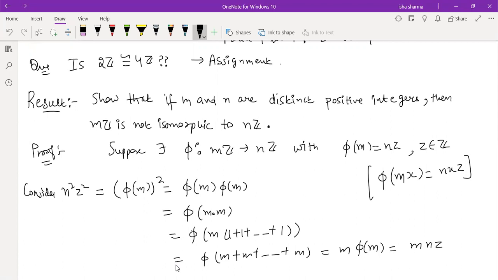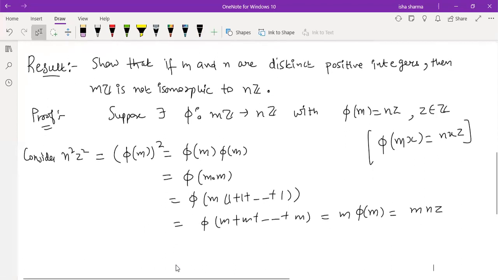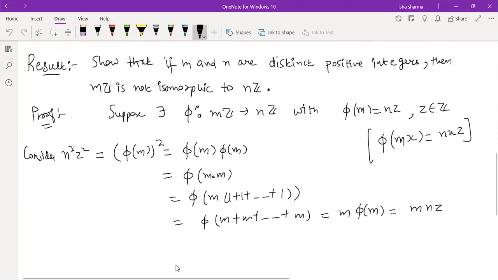So what did you get from there is n square z square equals m n z. So you will get n z equals m... I can cancel because I'm in integers, where there are no zero divisors, so the cancellation law holds. If you remember the results of integral domains, in an integral domain the cancellation law holds. So nz gets cancelled. So this implies what?